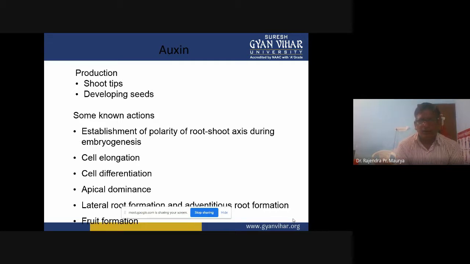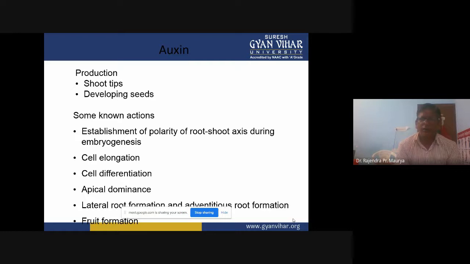Then lateral root formation. Auxin hormone is used especially in plant propagation, even in cutting propagation or layering. We treat the cuttings or girdled area with rooting hormones.